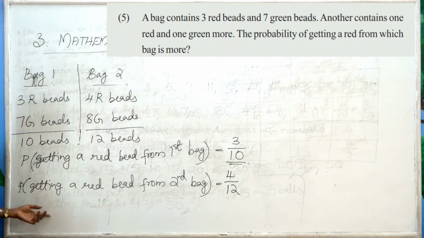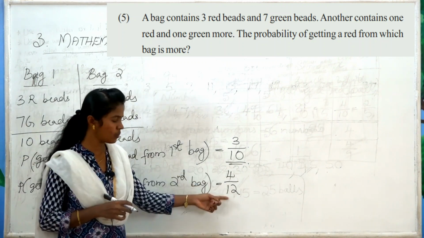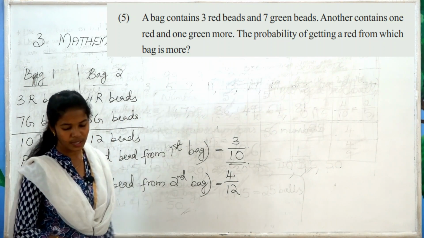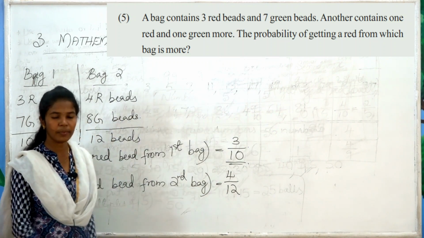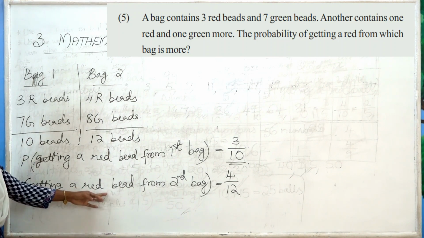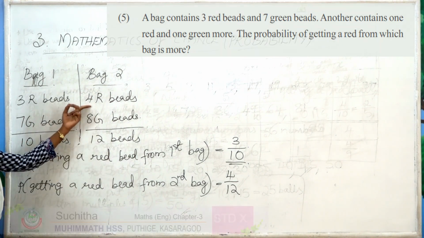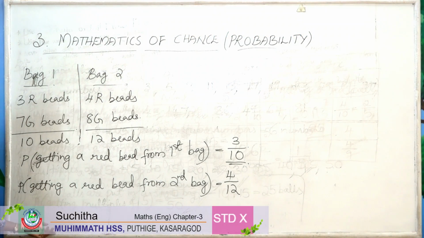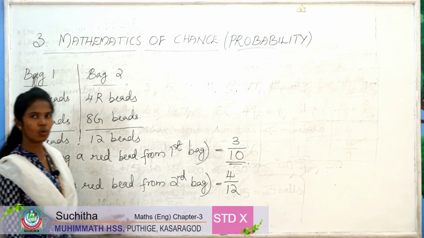Therefore probability is 4 by 12. So probability of getting a red from which bag is more? So more red beads are there in the second bag. So probability of getting a red bead from the second bag is more.